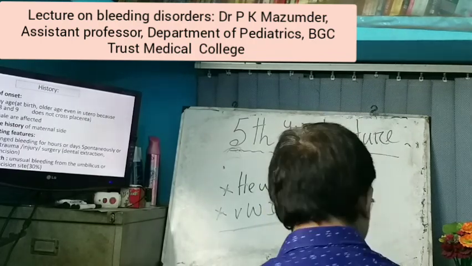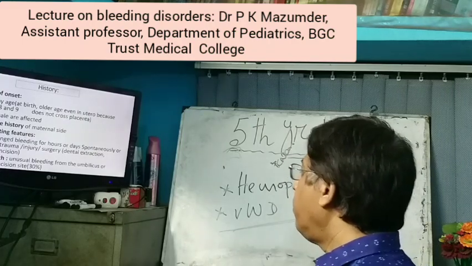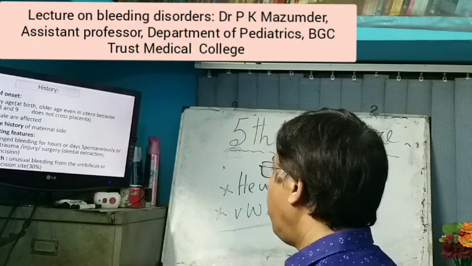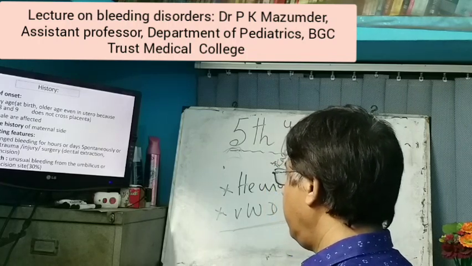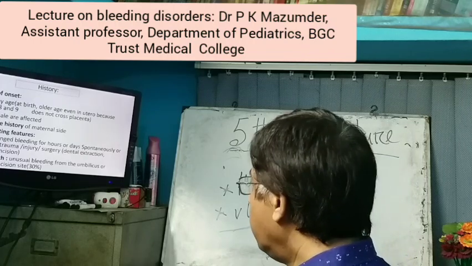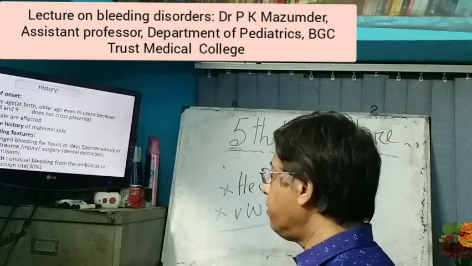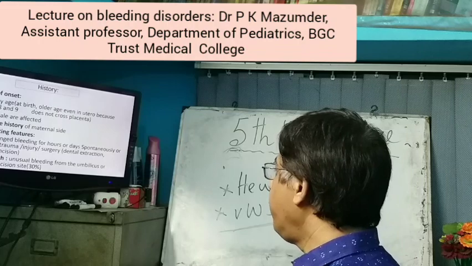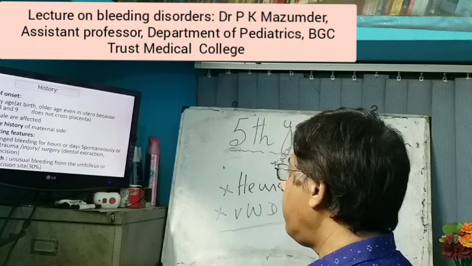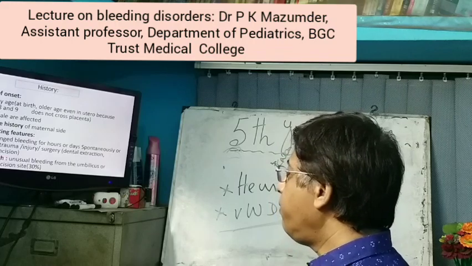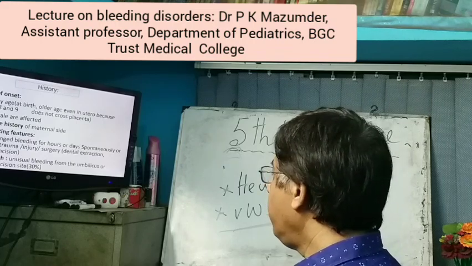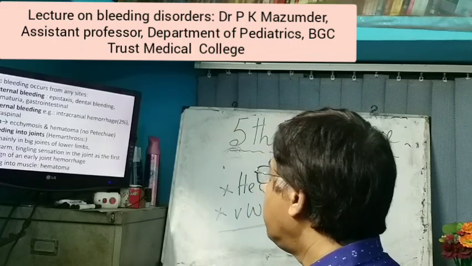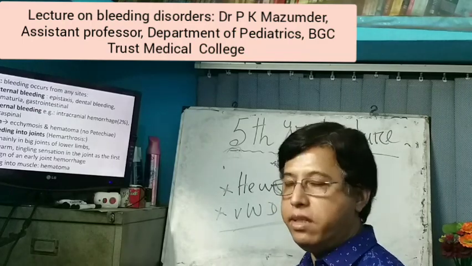Pathognomonic features are prolonged bleeding for hours or days, spontaneously or from trauma or injury or from surgery, that is dental extraction or circumcision. This is the typical history or presentation. At birth, unusual bleeding from the umbilicus or circumcision site occurs in 30% of cases. At birth it may present with umbilical bleeding, or if you do the circumcision, there is bleeding from the circumcision site. And later, bleeding occurs from any site.